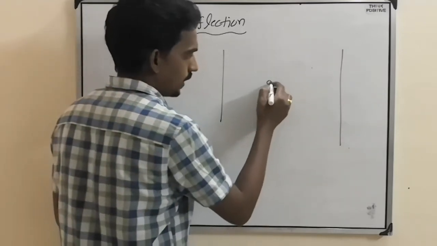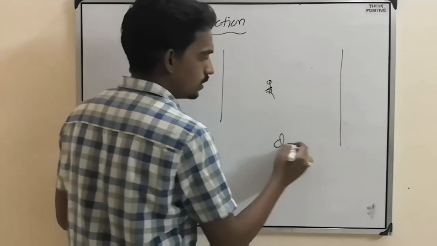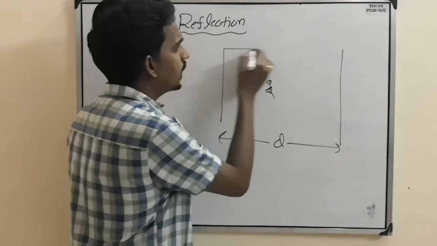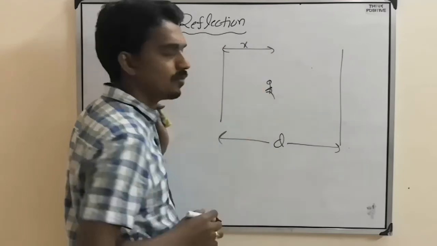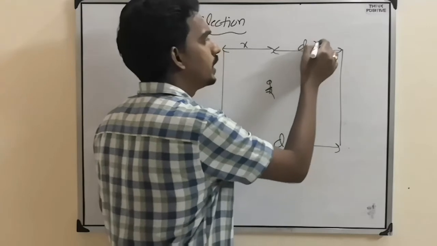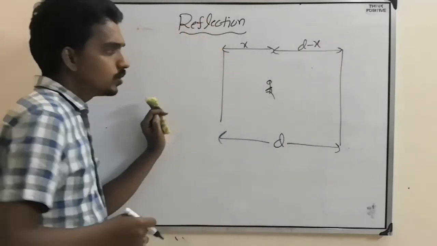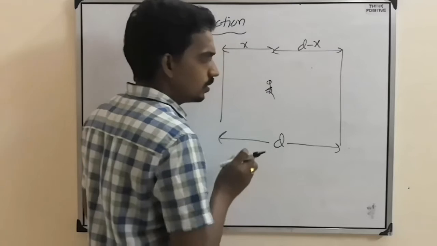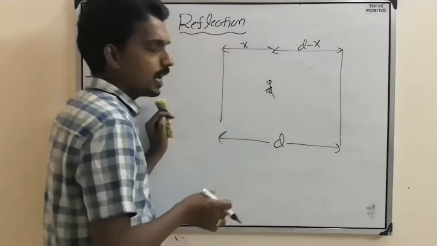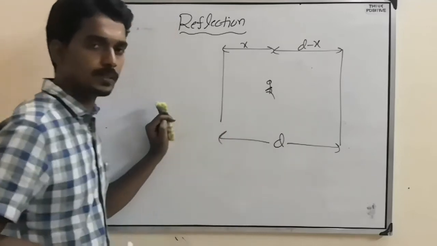Now here you are standing and the distance between these two surfaces is d. And you are at a distance x from one surface. Then what is the distance from the other one? d minus x. So you will make some sound and you can hear it as an echo from this surface as well as from this surface.